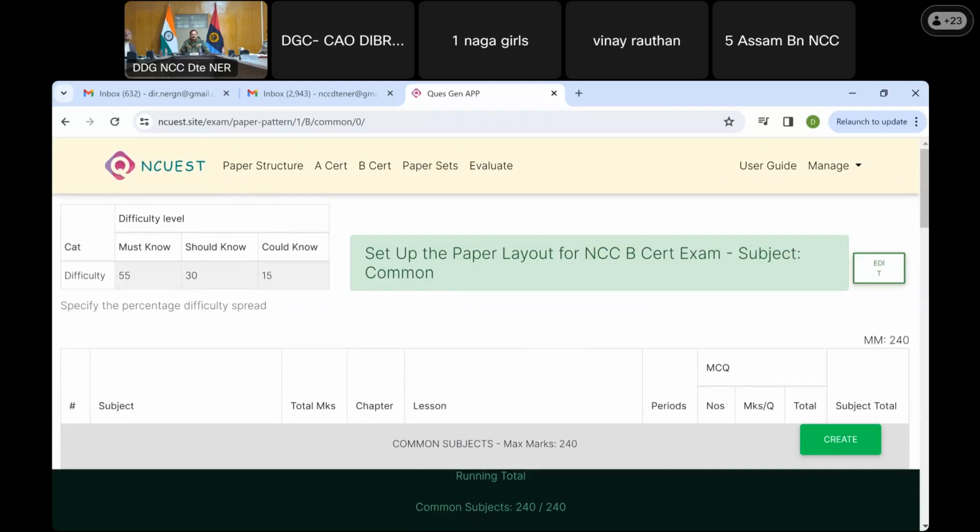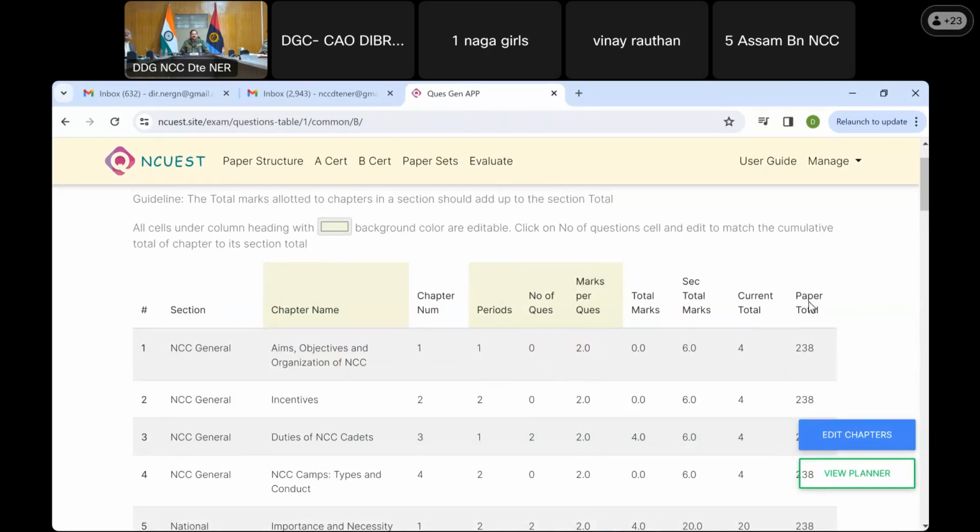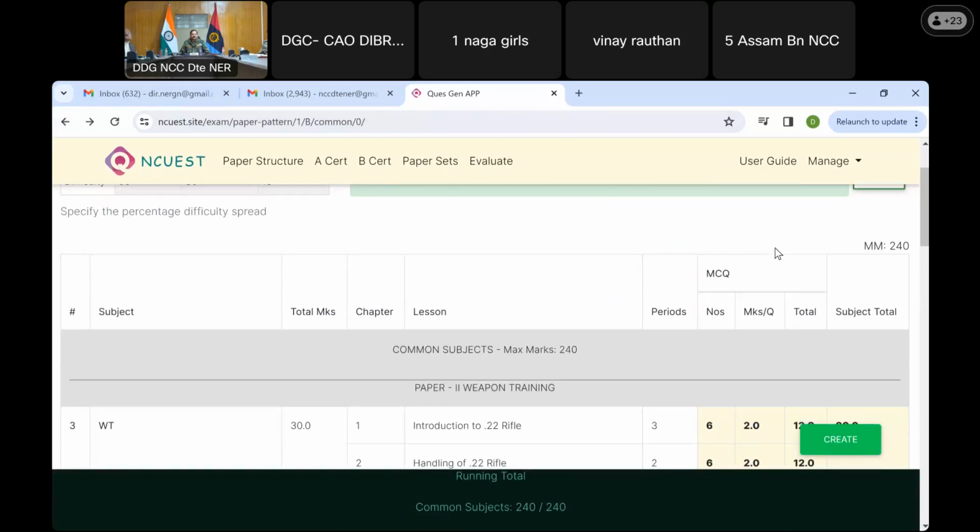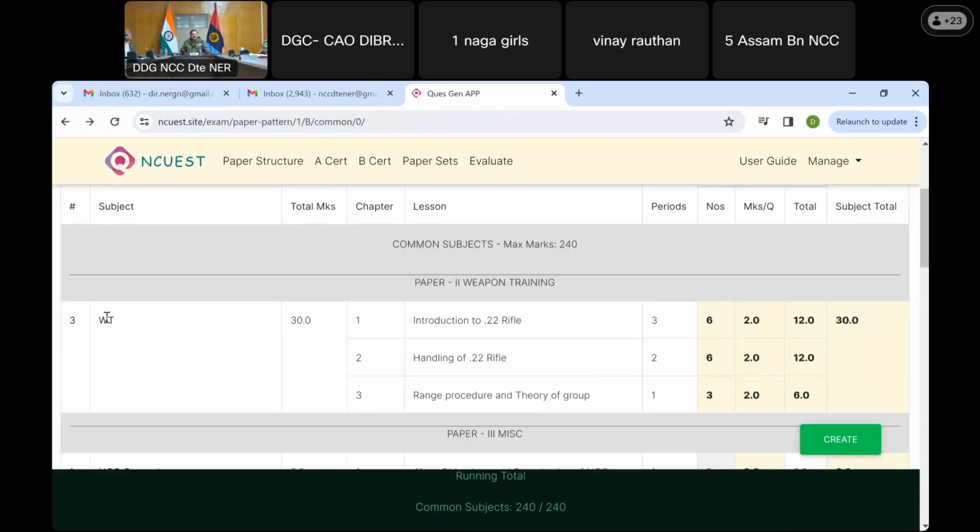And you get a heading over here, set up the paper layout, paper for NCC B certificate exam, and you have an edit button. If you edit, it will go back to the same place where I just showed you, where you could alter. I'll tell you what is the use of this. Then we scroll below and come to the first part, that is WT, and the name of the chapter. How many periods, just for information. So you keep in mind the number of periods and the number of questions proportionately. This is all pre-fed, but this is all changeable.